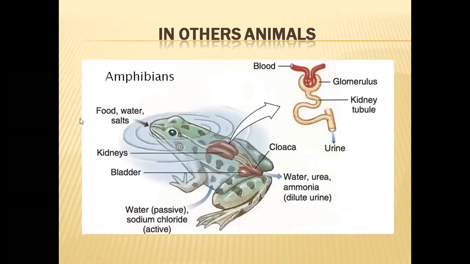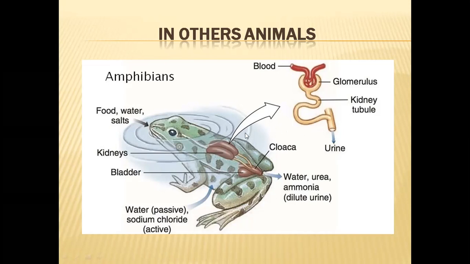And in other animals, coming to amphibians, they have simple kidneys in which the nephrons have a simple structure. They also do not have complex Henle loops in their structure, so when they are present inside water bodies, they secrete ammonia in the urine, and when they come onto land, they secrete urea through their urine.